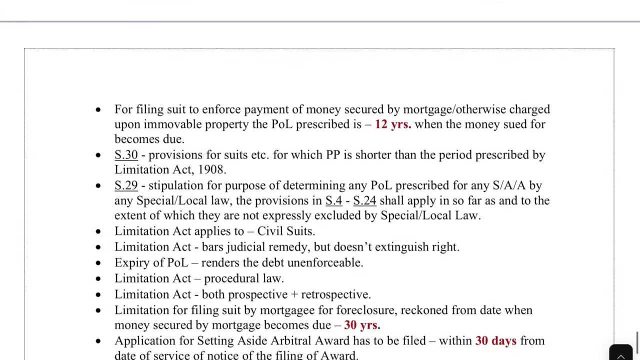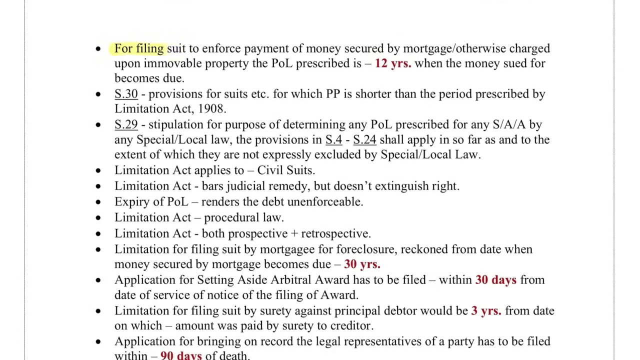Section 27, for filing a suit to enforce payment of money secured by mortgage, or otherwise charged upon immovable property, the period of limitation prescribed is 12 years from when the money sued for becomes due. Section 30, provisions for suits, etc., for which the prescribed period is shorter than the period prescribed by the Limitation Act 1908. Section 29, stipulations for the purpose of determining any period of limitation prescribed for any suit, appeal or application by any special or local law. The provisions in Sections 4 to 24 shall apply insofar as they are not expressly excluded by the special or local law.